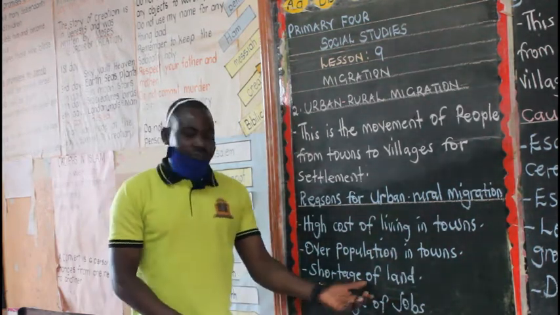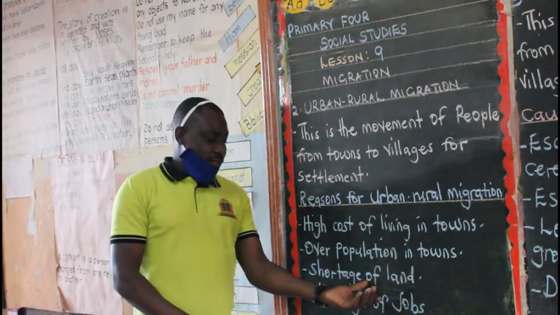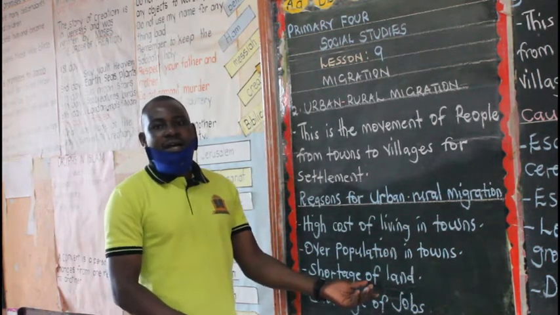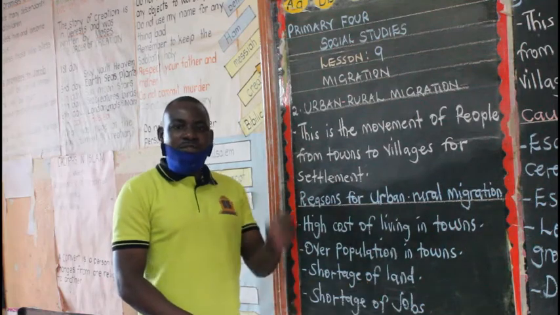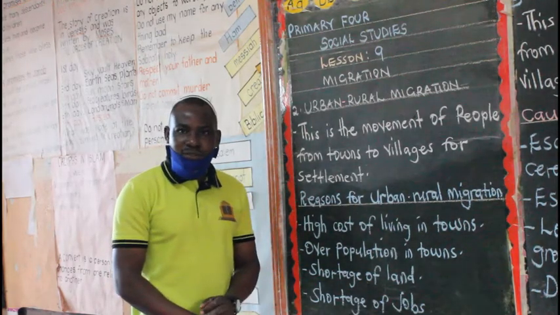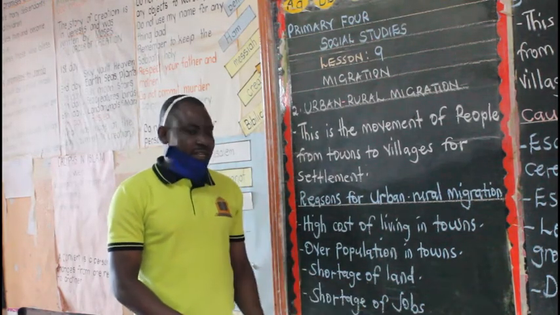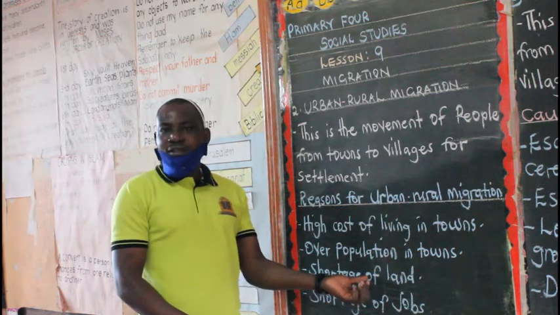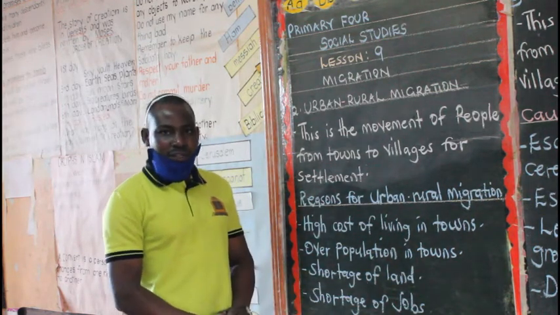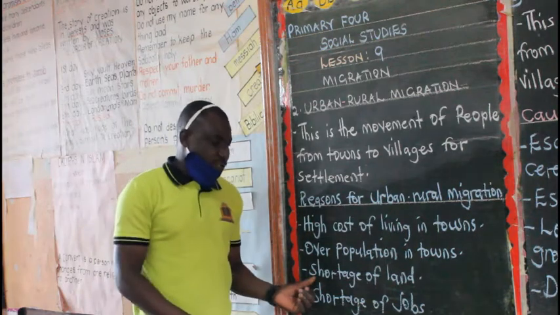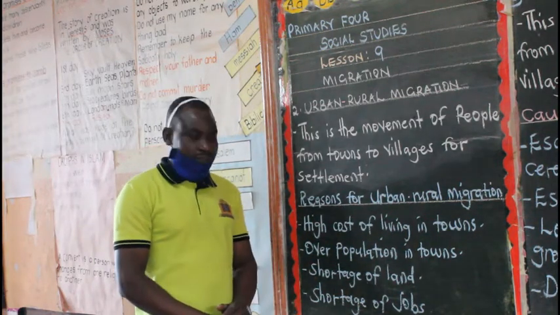And also we have shortage of land. Look at the slums, places that are congested with poor houses and even poor sanitation. If you are living in an area where the land is not enough, then you can easily go back to the village. So our third point is a shortage of land.